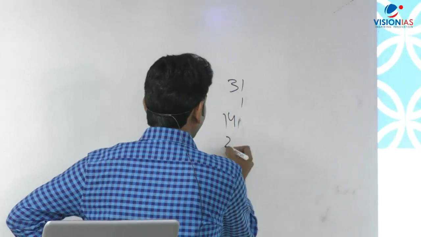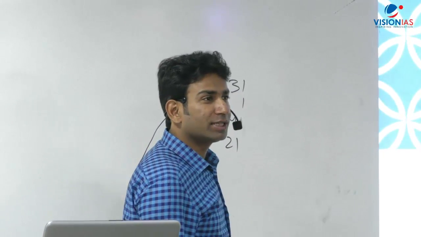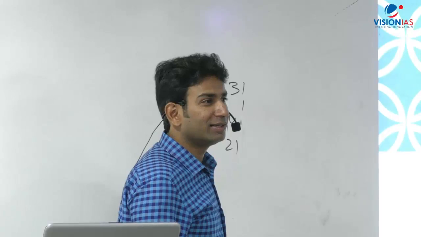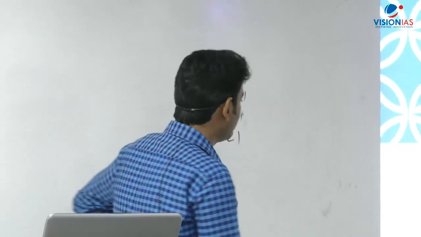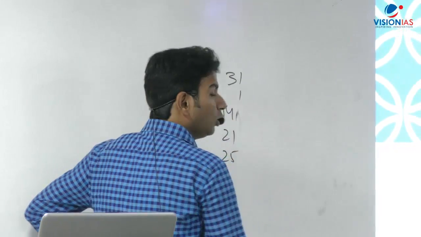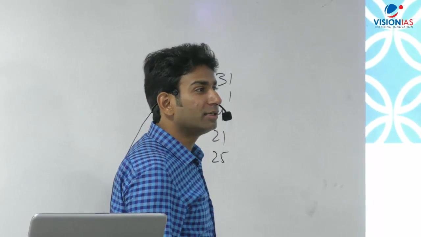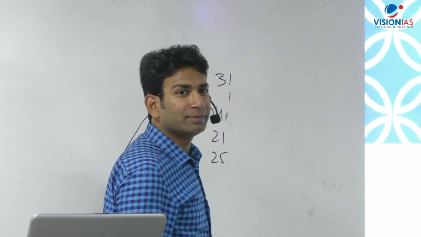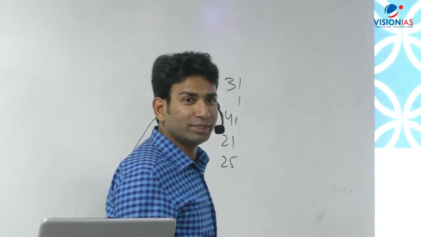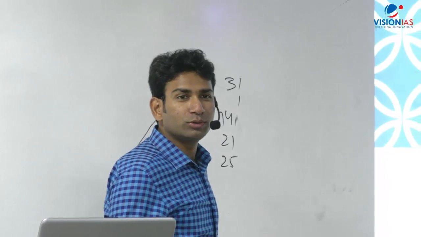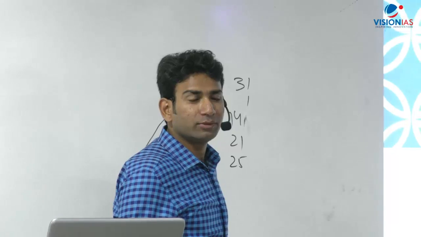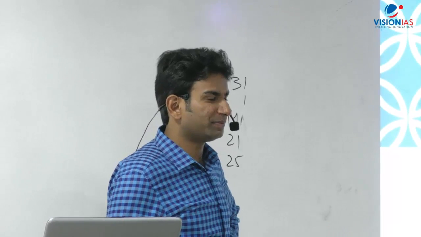21. So now we have 4 options. What is the right answer? 20? 25. One more. How many all India services? 3 in this exam too. Acha, in this exam 2, in total we have 3. What are the 2? IAS and IPS. Which one? IAS and IPS.